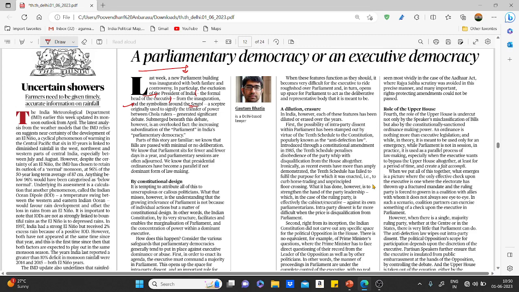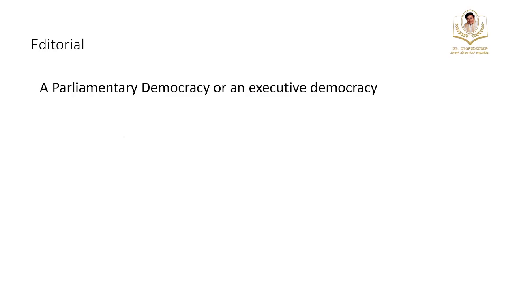So, what exactly you want to focus on here is to understand what is meant by parliamentary democracy and executive democracy. Remember, executive democracy means the executive, we can call the President of India, is enjoying the power.